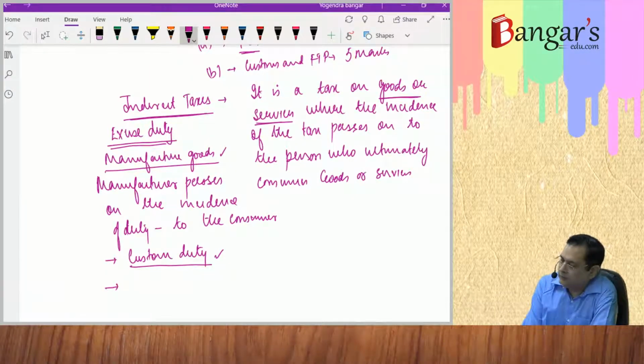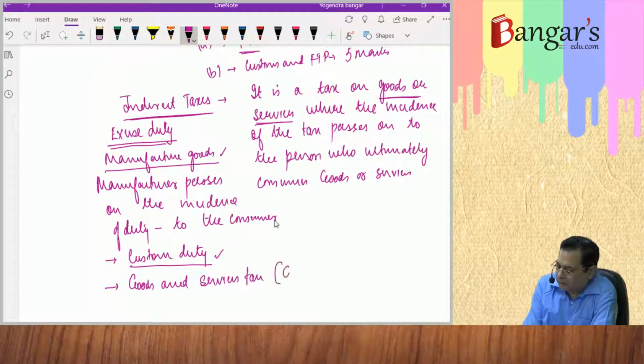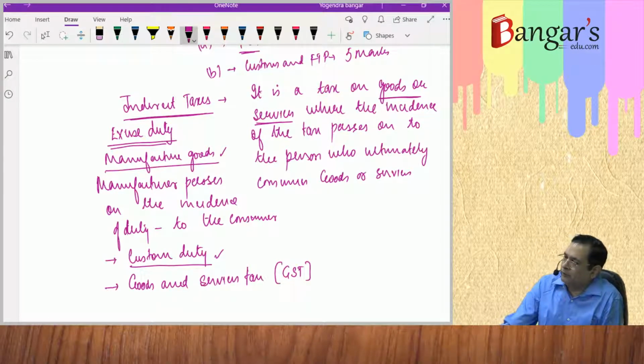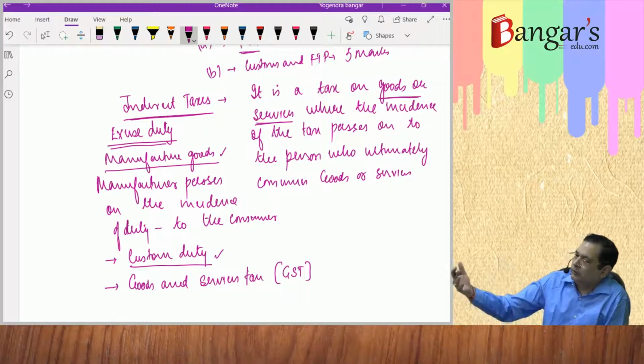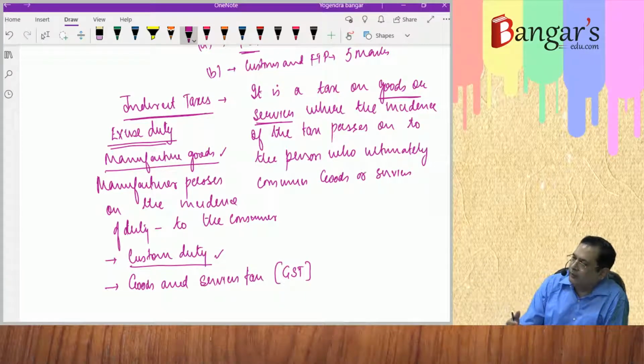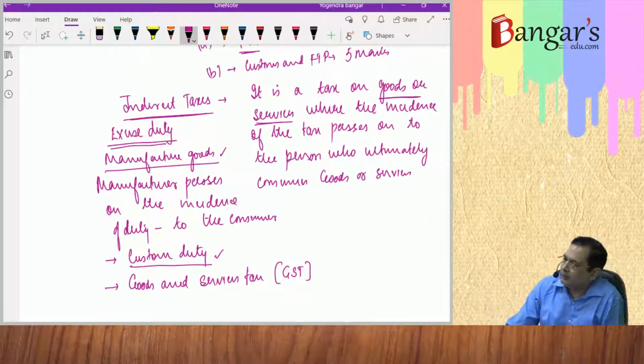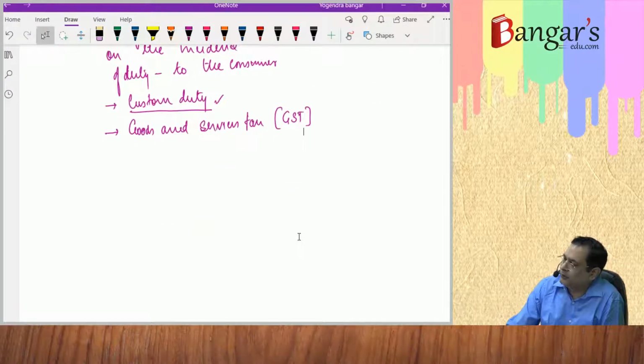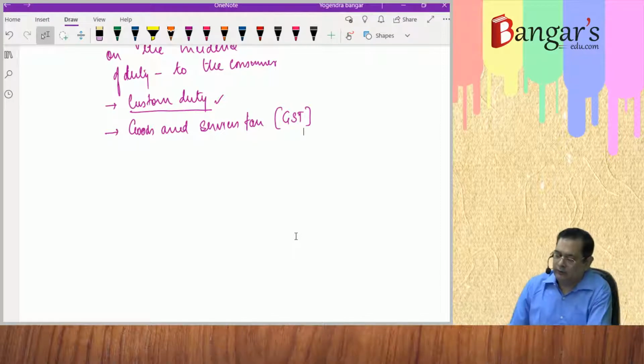Or say it is goods and services tax, GST. It is a tax on supply of goods. So I am selling the goods. Whatever GST is levied, the same is charged from my consumers. Whoever is consuming those goods, I will be charging the same in the invoice.